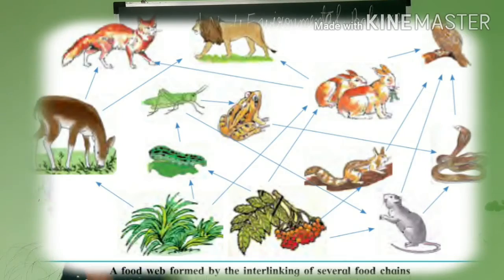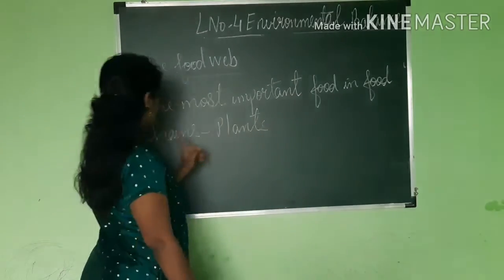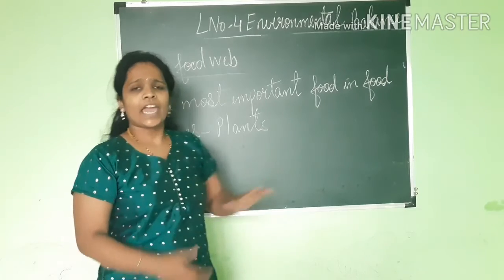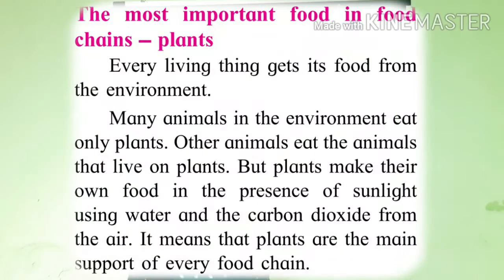And after that, the next one you can see here, I have written the point on the blackboard. The most important food in food chain, plant. Got it? Every living thing gets its food from the environment. Many animals in the environment eat only plants.